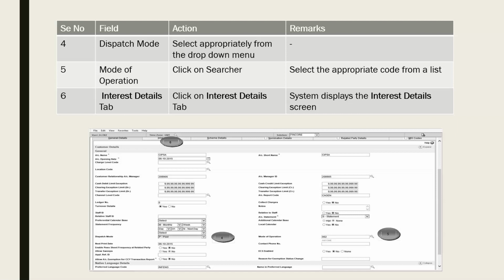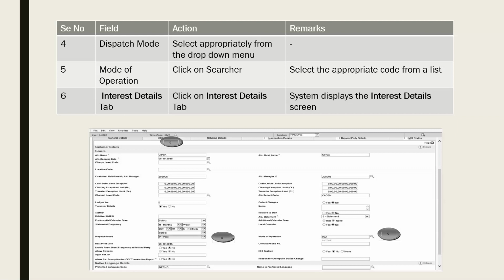Mode of operations: click on search here. There are various options that will appear for you: former survivor, jointly, single, or either survivor. All these options will appear. You have to choose as per the mandate of the account and the type of the account. If it is a single account, you'll choose self. You can't choose either or survivor.